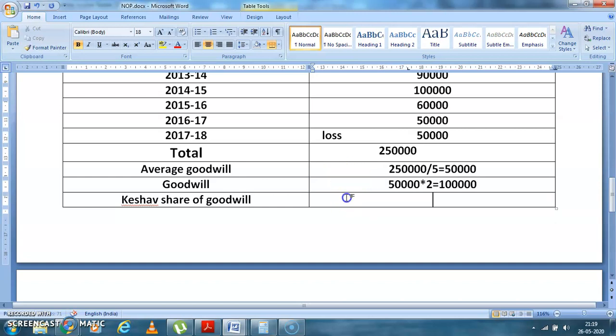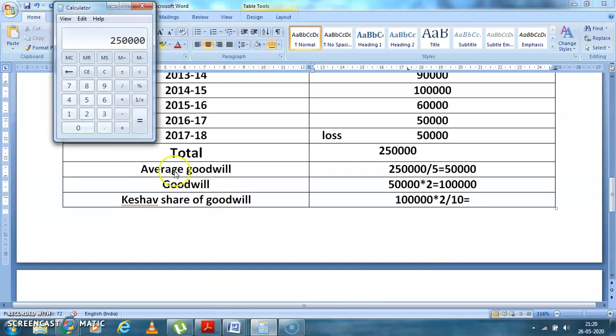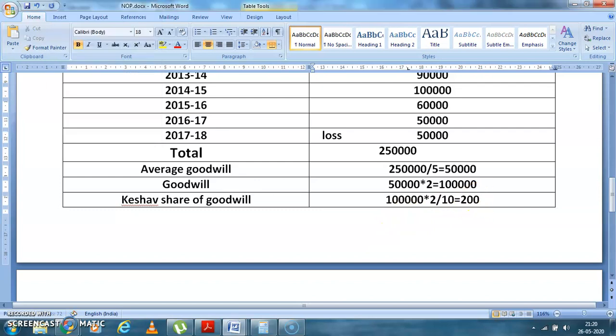Then what will be Keshav's share? Keshav's share will be 1 lakh multiplied by 2, divided by 10, because the ratio is 5:3:2 and he is getting 2. 1 lakh divided by 10 multiplied by 2 comes to 20,000. So Keshav's share of goodwill will be 20,000.